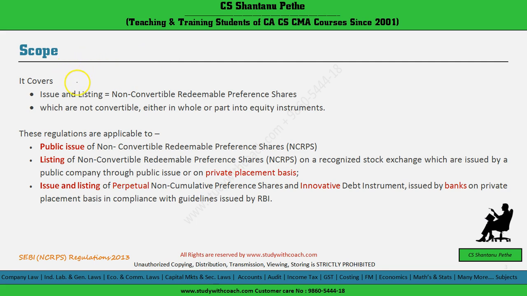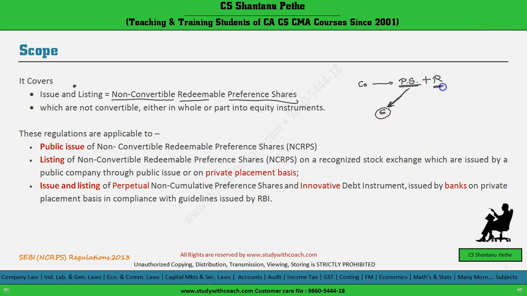These regulations will cover the issue and listing of non-convertible redeemable preference shares. So if a company issues preference shares that cannot be converted into equity shares later on, whether wholly or partly, then these will be treated as non-convertible preference shares, which are redeemable after a certain period.